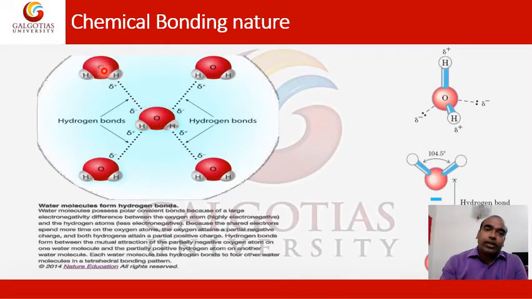Here you can see the intermolecular attraction: one water molecule is attracted towards the second water molecule via hydrogen bonding. How does this hydrogen bonding exist? Here hydrogen has a positive charge and oxygen has a negative charge, and it creates one bond that is called a hydrogen bond.